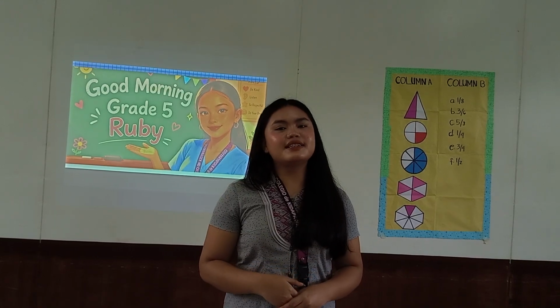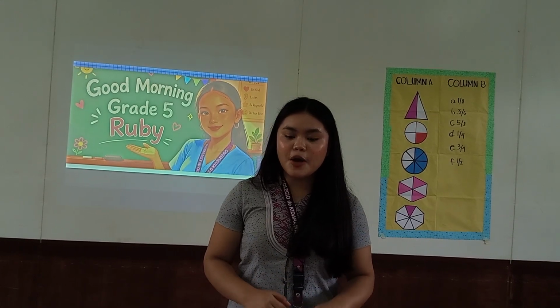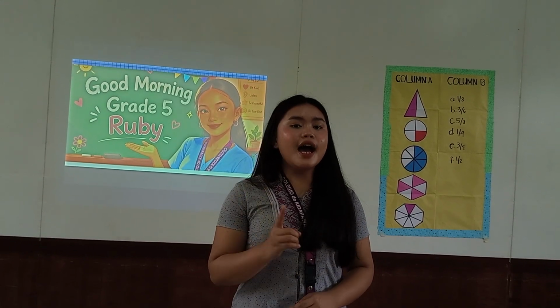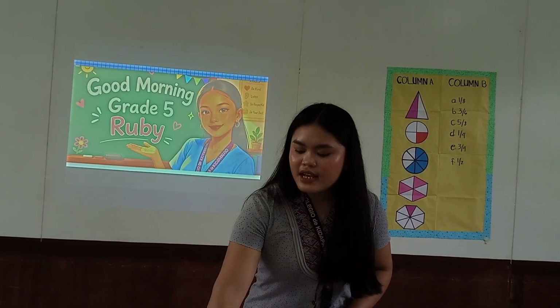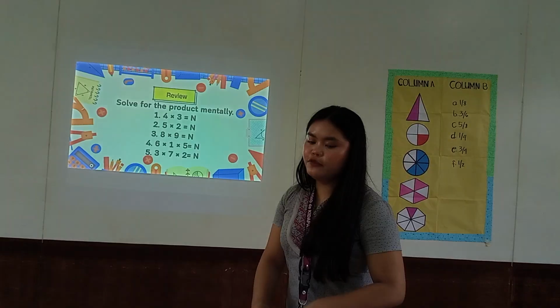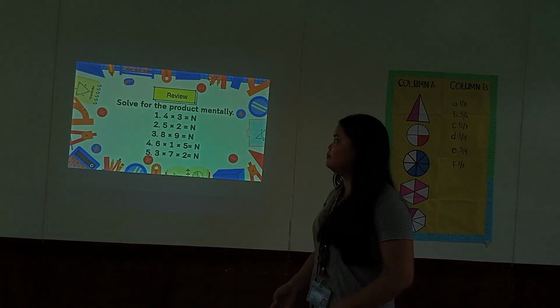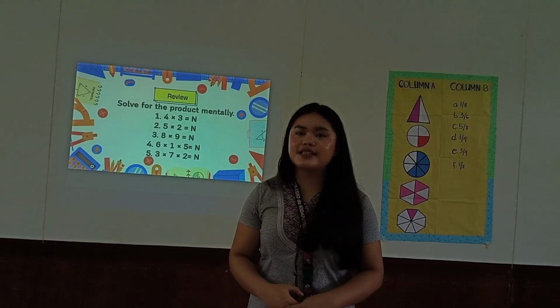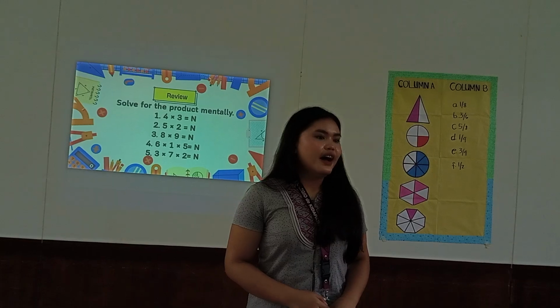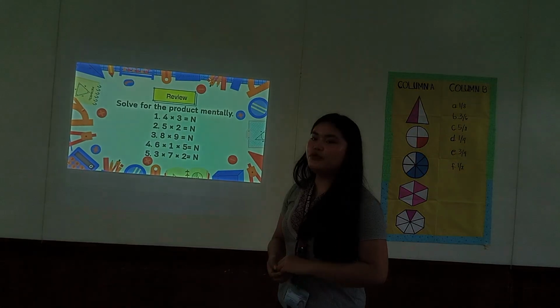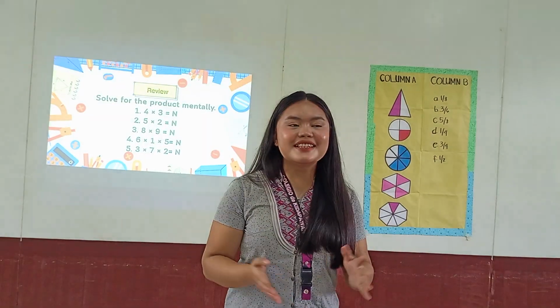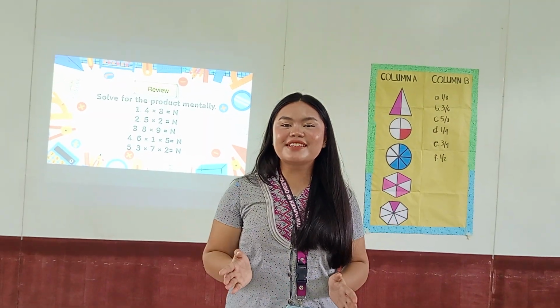So now, what was our topic yesterday? Our topic yesterday is all about multiplying numbers. Now, class, if you really listened to our discussion yesterday, can you solve for the product mentally? Try to answer number 1. 4 times 3 is equal to 12. Very good.